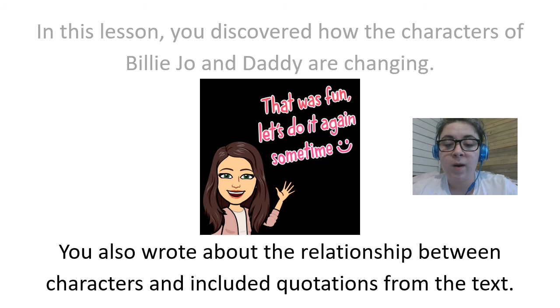Now you also wrote about the relationship between the characters and included quotations from the text. Your response to that exit ticket is how you wrote about that. So make sure that you're writing that in your reading log and that you're also putting your information into the Microsoft Form. Write it down in your reading log and then put it into the Microsoft Form. Keeping it in your reading log is going to help you in the future when you actually start writing. So having that now is going to help you later.